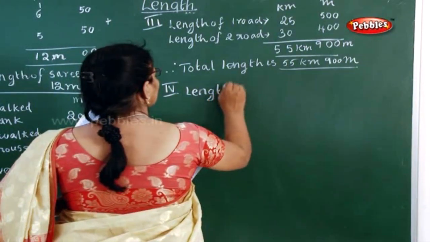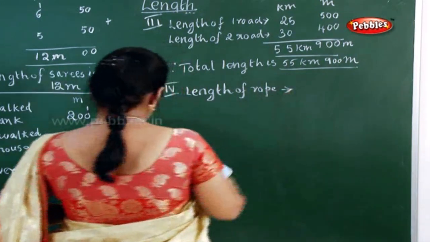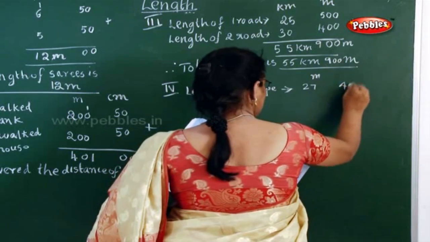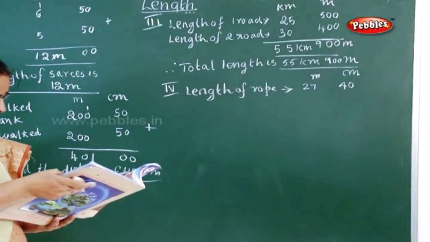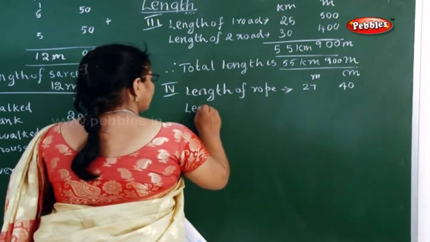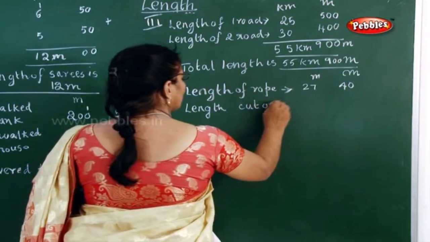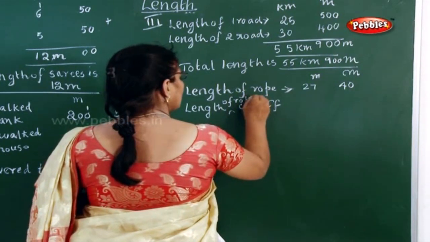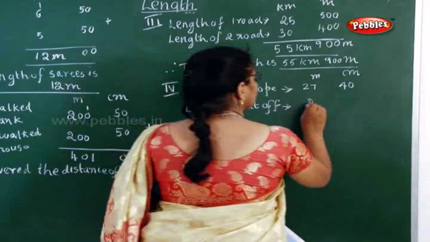What is the length of the rope there? What is it given? Length of rope is how much? It is 27 meter and 40 centimeter. Now what is the next line they have given? 20 meter and 30 centimeter is cut. So immediately you have to write length cut off, or you can write length of rope cut off. How much is cut here? It is 20 and 30.